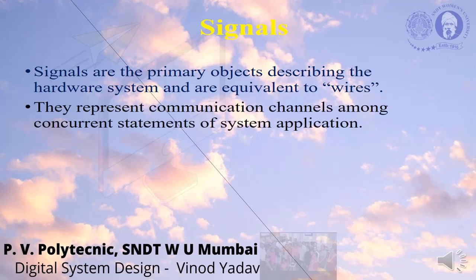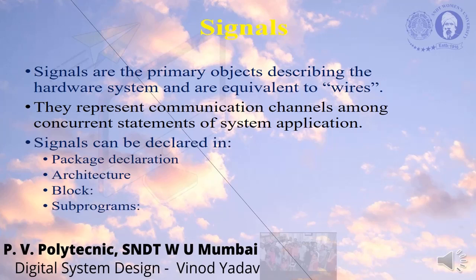They represent communication channels among concurrent statements of a system. They behave as wires, carrying signals. Signals can be declared in a package declaration, in an architecture, in a block, and in subprograms. Signals can be declared in these four.